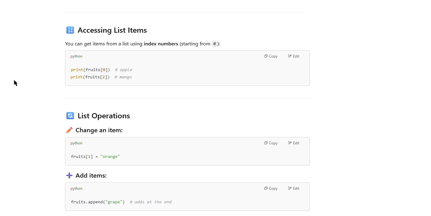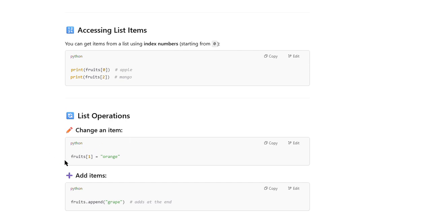You can access list items by index numbers. You can see here we declared fruits, right? In the first index, index 0, we have apple, and print fruits of 2, which means the third item, that is mango. List operations.